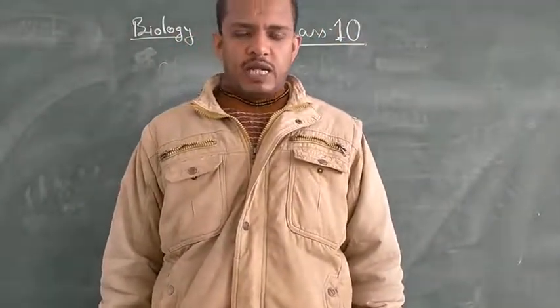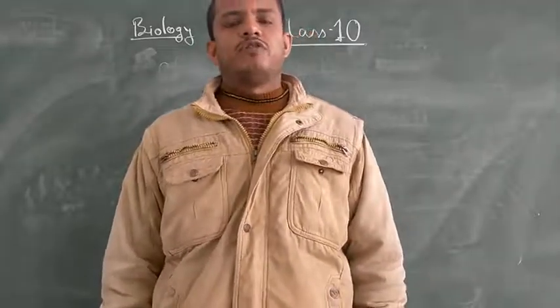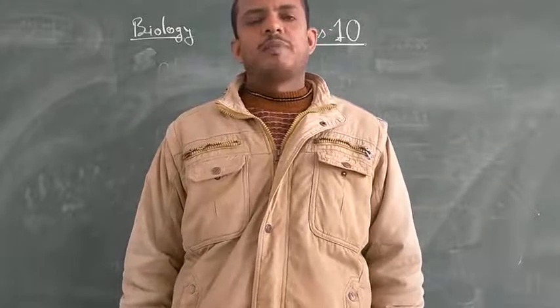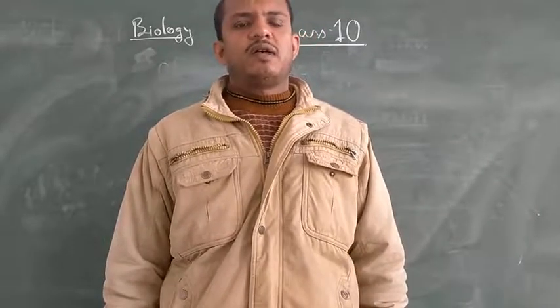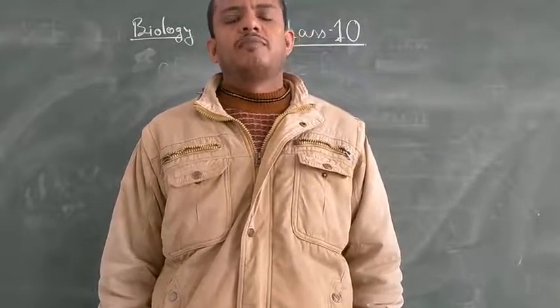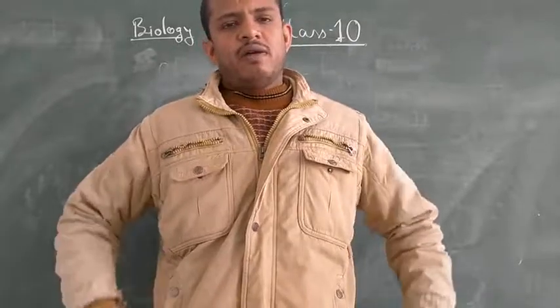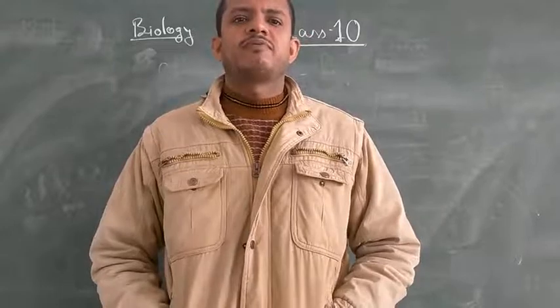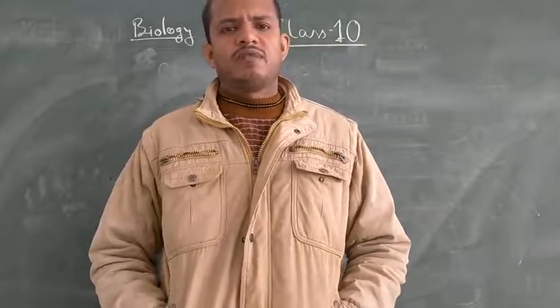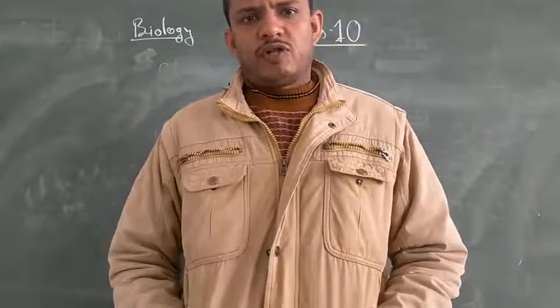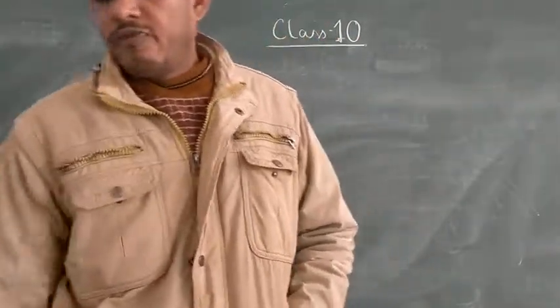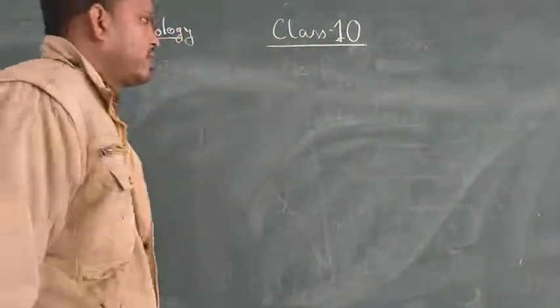I am here to take your biology class for class 10, and the topic that we are discussing is reproduction, or how do organisms reproduce. In that, we have completed the asexual mode of reproduction. There are different types of asexual reproduction, all of which we have discussed. We have discussed tissue culture also. Now in today's class we are going to discuss sexual reproduction.